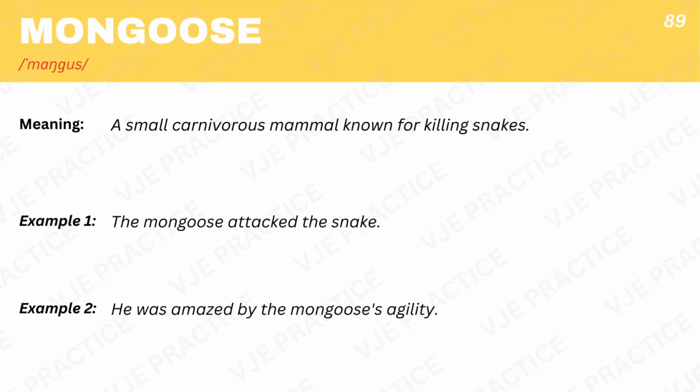Mongoose, a small carnivorous mammal known for killing snakes. Example 1. The mongoose attacked the snake. Example 2. He was amazed by the mongoose's agility.